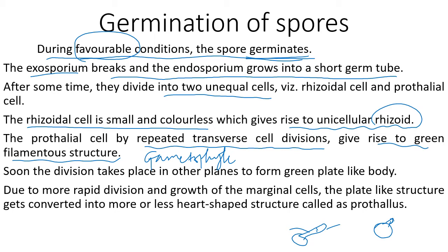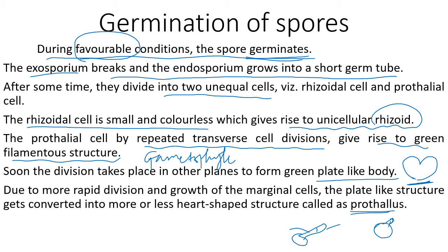Soon the division takes place in other planes to form a green plate-like body. That body is actually called the gametophyte. Due to more rapid division and growth of marginal cells, the plate-like structure gets converted into a more or less heart-shaped structure, and that is called a prothallus. Prothallus and gametophyte are synonymous words. Remember, prothallus and gametophyte are one and the same, and they have their own rhizoids.